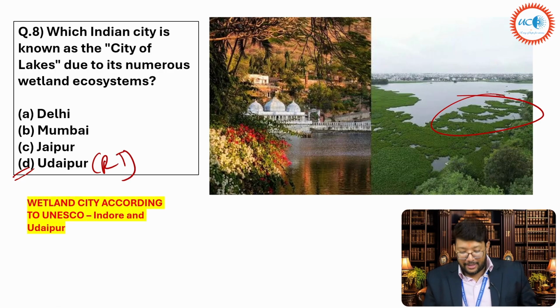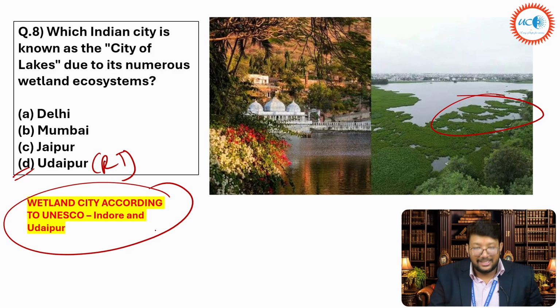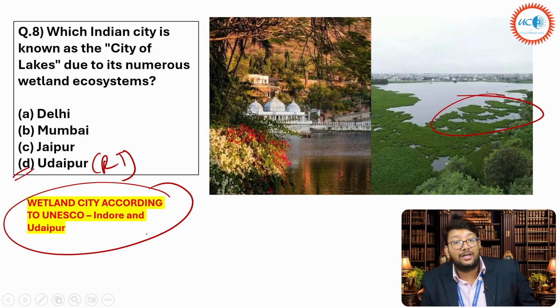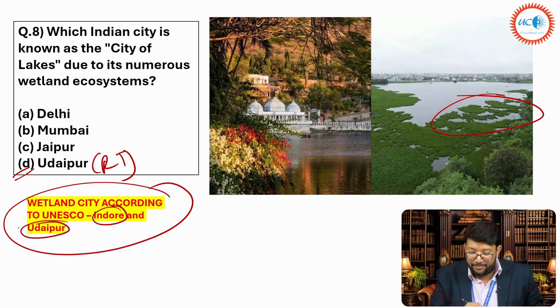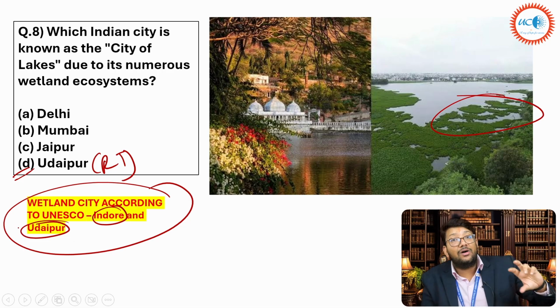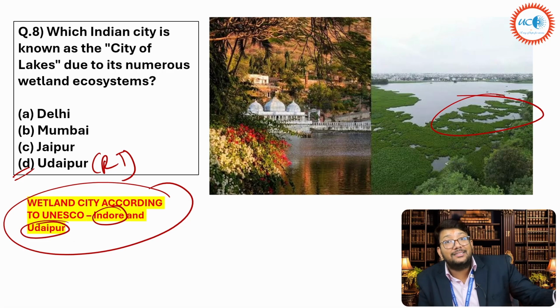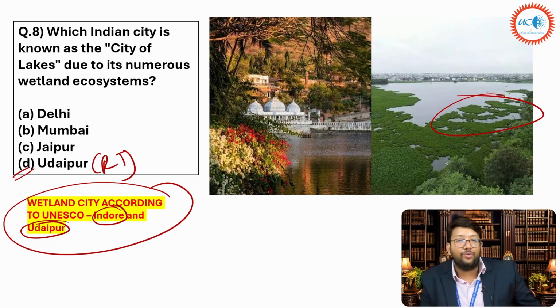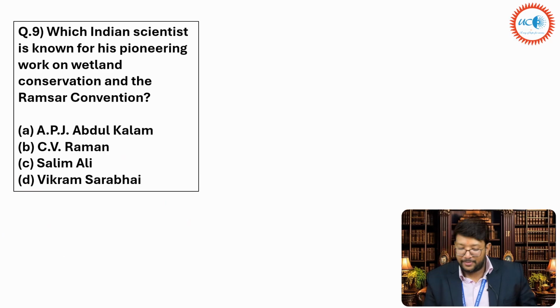Now one more thing very important from the UPSC CSE perspective. Wetland city according to UNESCO. Answer is Indore and Udaipur. UNESCO World Heritage cities are Jaipur and Ahmedabad. But wetland cities are Indore and Udaipur. Please remember, according to the United Nations. Fine. Now, ninth: which Indian scientist is known for his pioneering work on wetland conservation, Ramsar Convention?